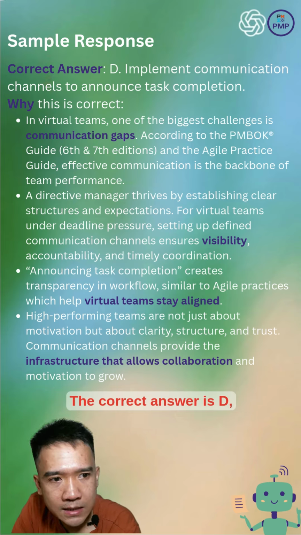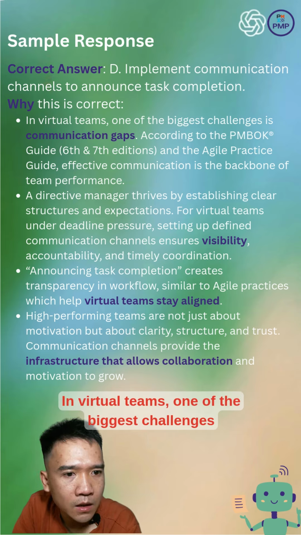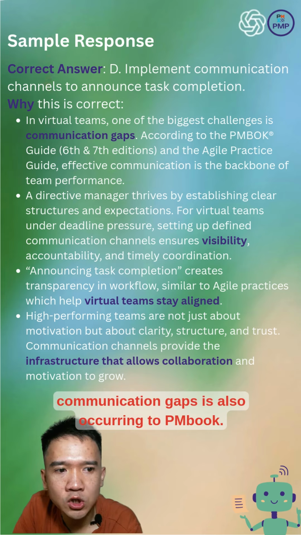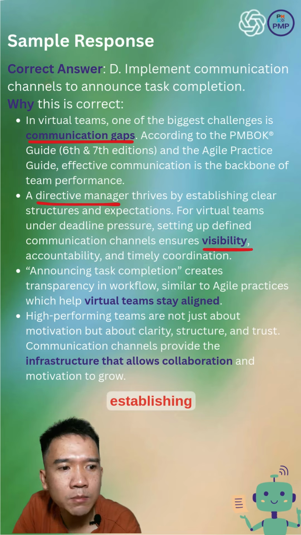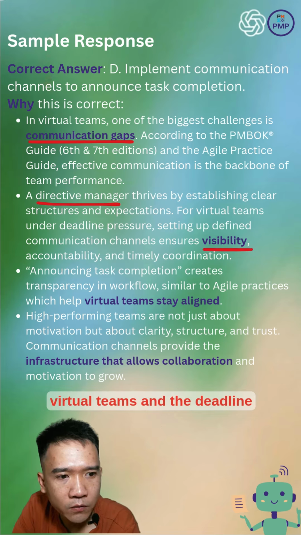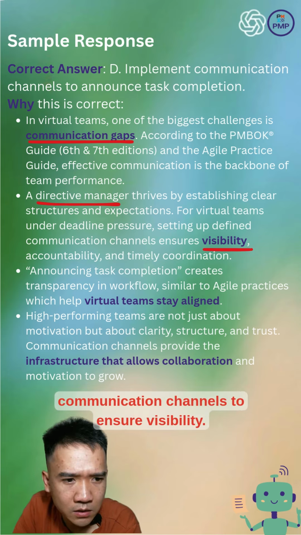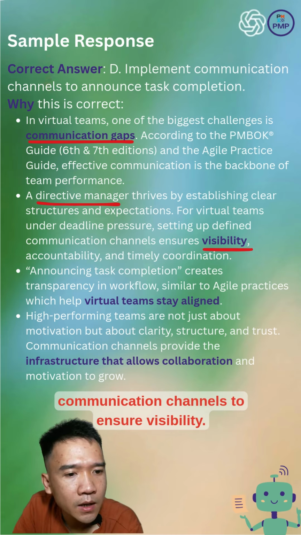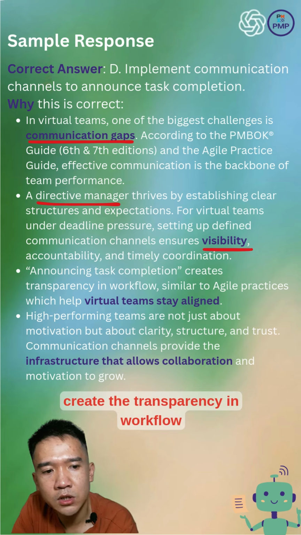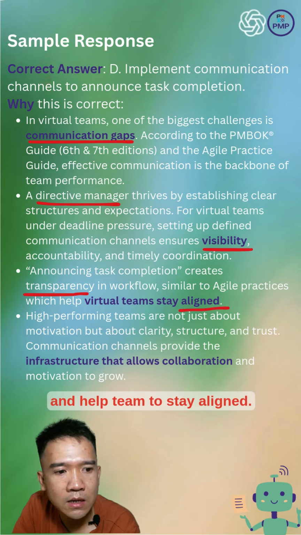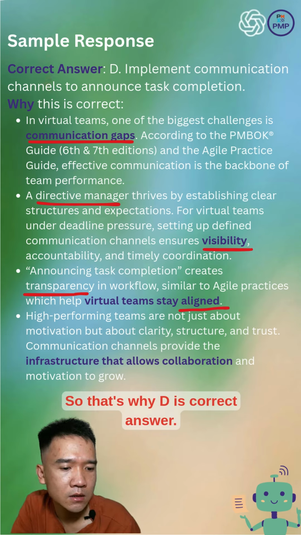The correct answer is D, implement communication channels to announce task completion, and it explains why. In virtual teams, one of the biggest challenges is communication gaps. It's also according to the PMBOK Guide that a directive manager tries to establish clear structure and expectations for virtual teams under deadline pressure. We need clearly defined communication channels to ensure visibility. It also mentions that announcing task completion will create transparency in the workflow and help the team stay aligned. So it is also the infrastructure that allows collaboration. So that's why D is the correct answer.